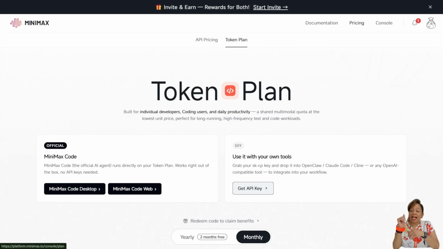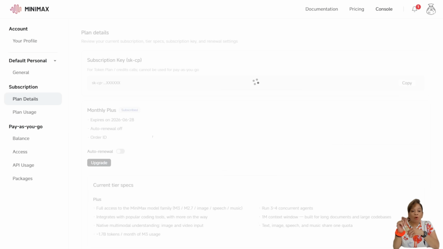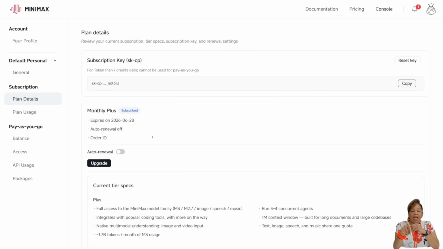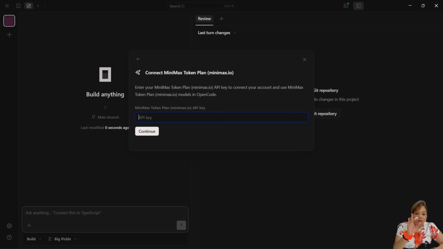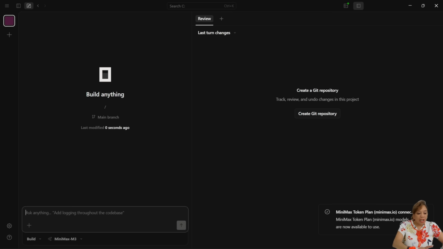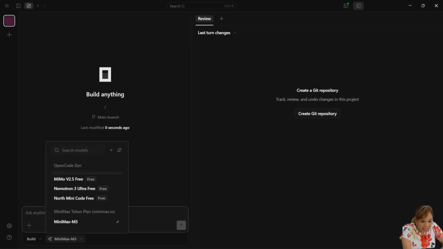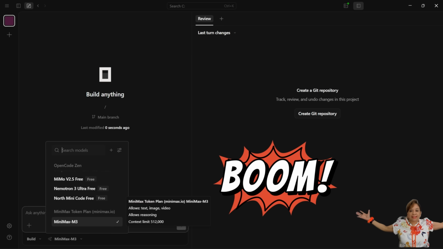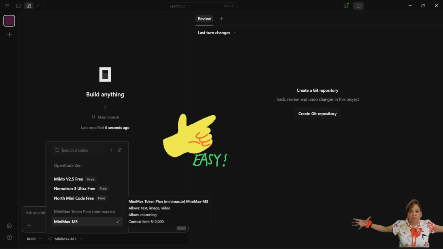Okay, so I get the API key. Once I get that key, I will copy, see the copy button, and then I'm going to paste it onto the site. There you go. So once it's pasted, you press continue and watch. It won't say pickle anymore. It'll say MiniMax M3. Look at that. I have it now. Boom. That's simple. Look how easy it was.